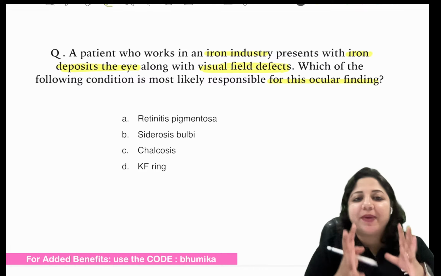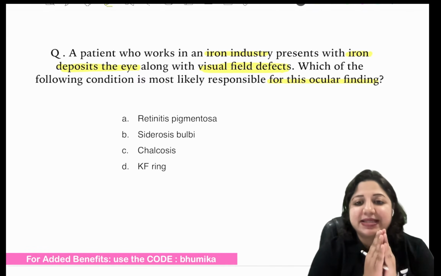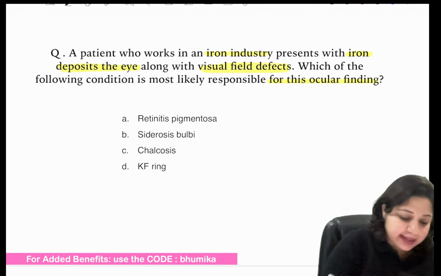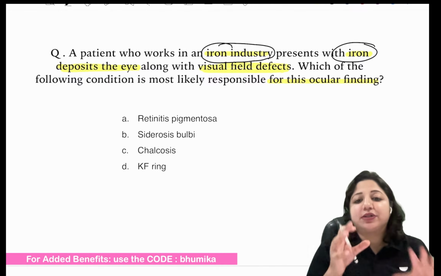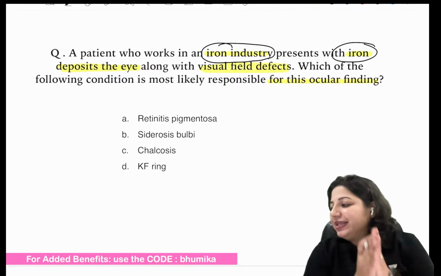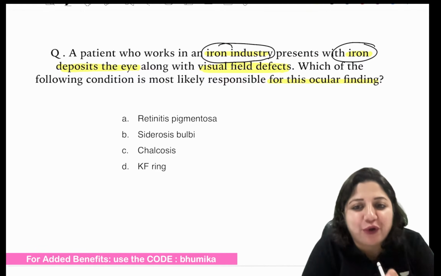Okay, so basically, when you have to discuss things like this, here when it talks about the iron industry with iron deposits, that means it is talking of something about the retained intraocular foreign bodies.